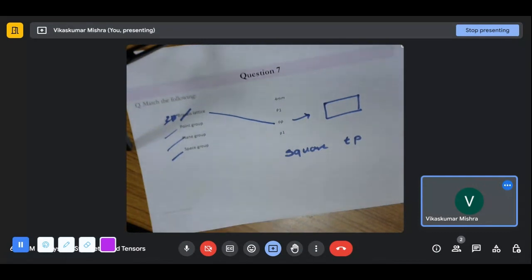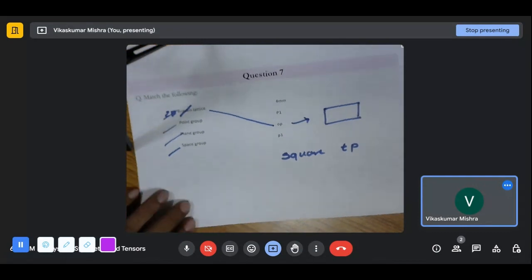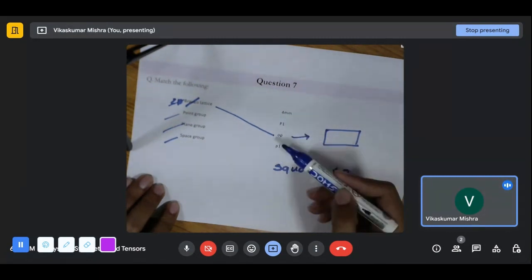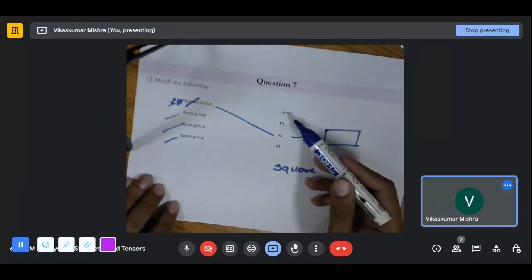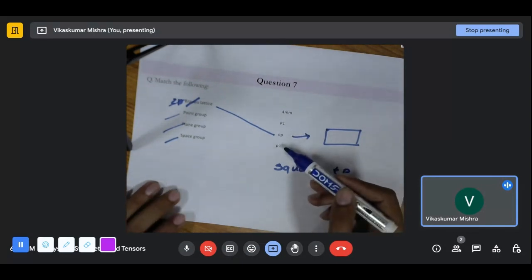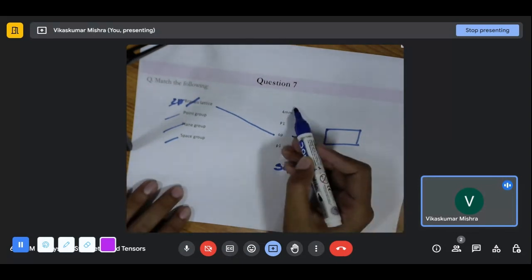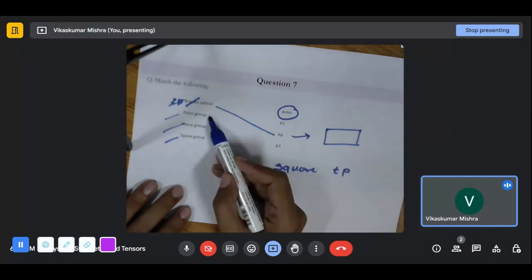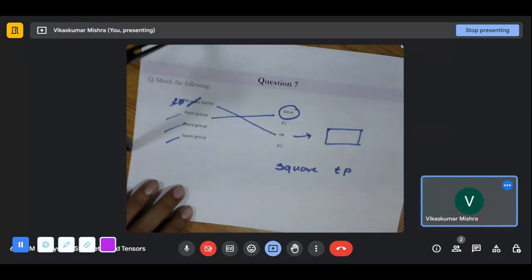What about the point group? Second one. So point group we can say that this is space group, this is space group, this is already matched, and sorry, this is space group and this is plane group. This is the one which is P4, it is representing the point group. So we can match them. What about the plane group?